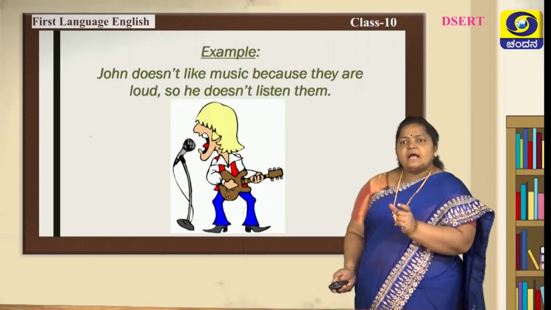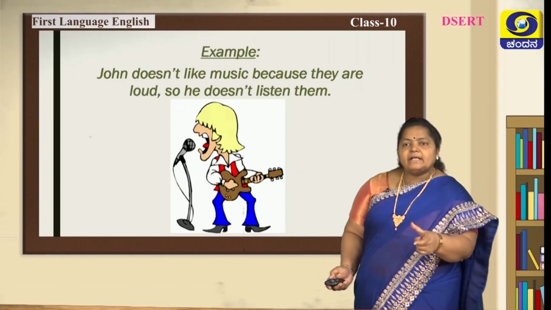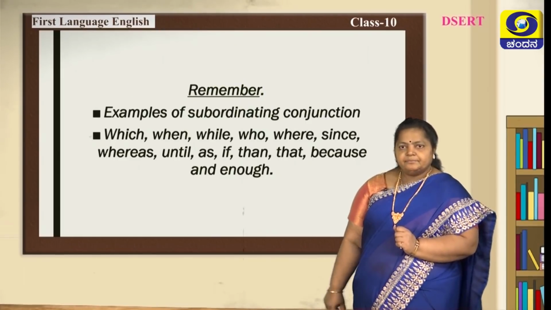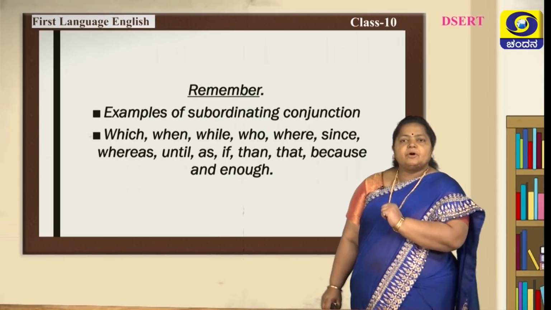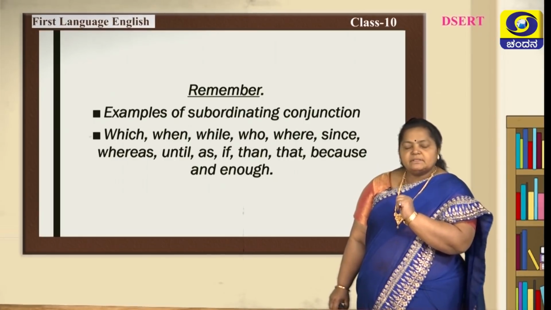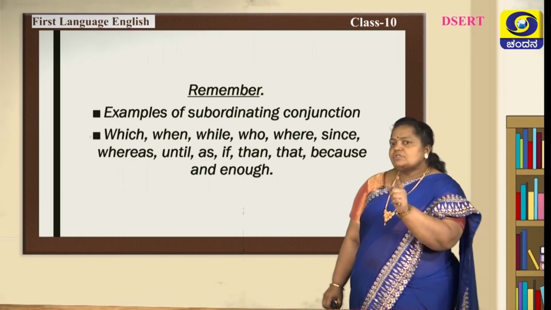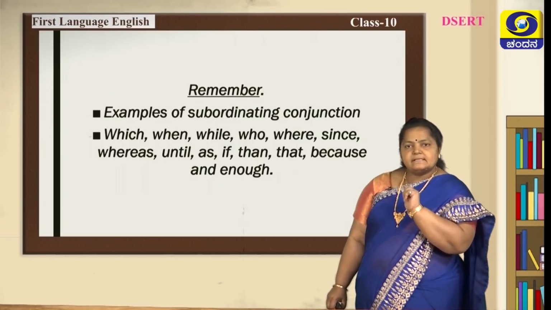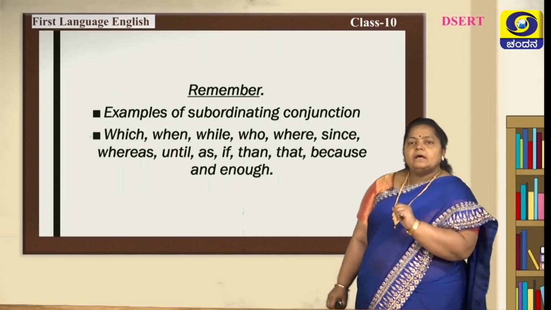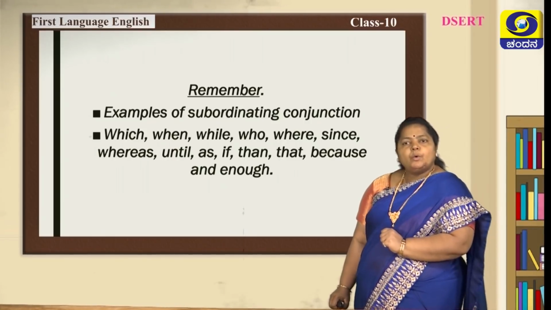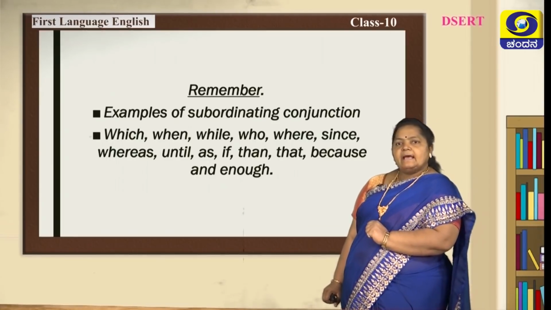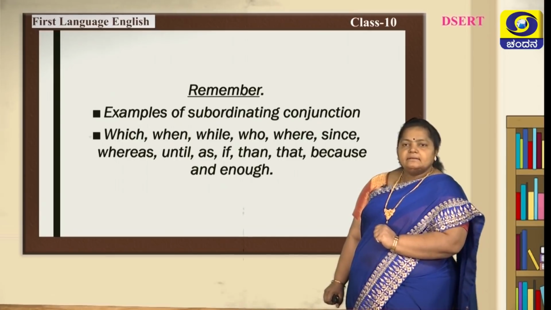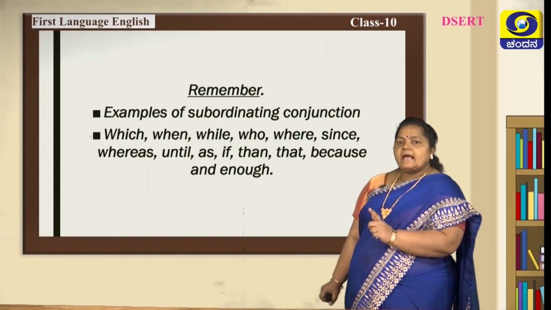Now, I told you that I will be giving you the list of coordinating conjunctions and subordinating conjunctions. Let us see what they are. Remember examples of subordinating conjunctions. You need to remember this because it is very useful for you to identify complex or compound sentences. Which, when, while, who, where, since, whereas, until, as, if, then, that, because and enough.